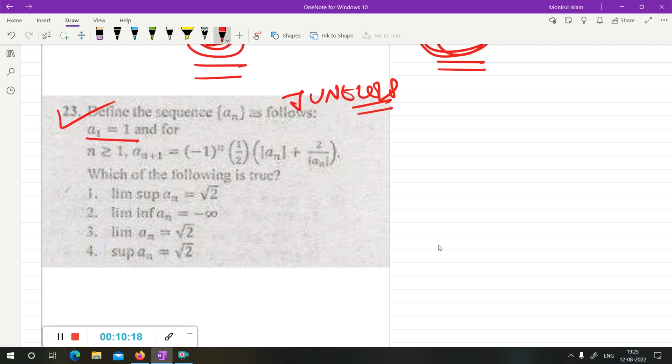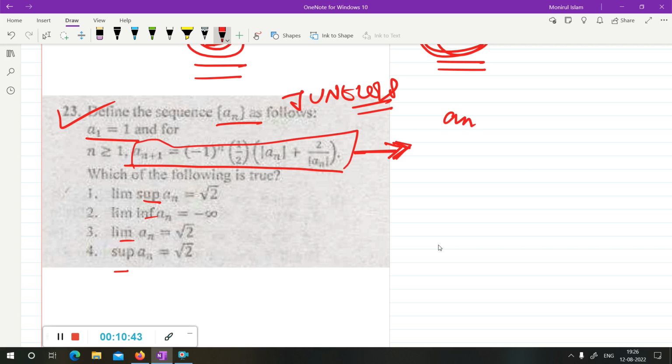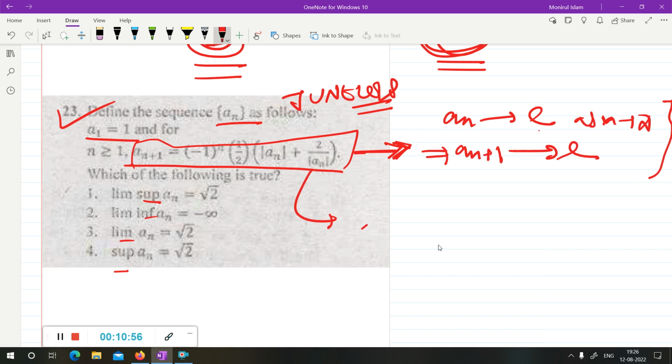It gives a1 as 1 and a recurrence relation defining a_{n+1}. You have to find the limit supremum and limit infimum. I'm giving you a shortcut trick, so don't think about this question too much. Just take the limit on both sides. I'm assuming a_n tends to l. If a sequence converges to some limit as n tends to infinity, every subsequence converges to the same limit. So a_{n+1} is a subsequence of a_n and also goes to l. Taking the limit on both sides, you get l here.